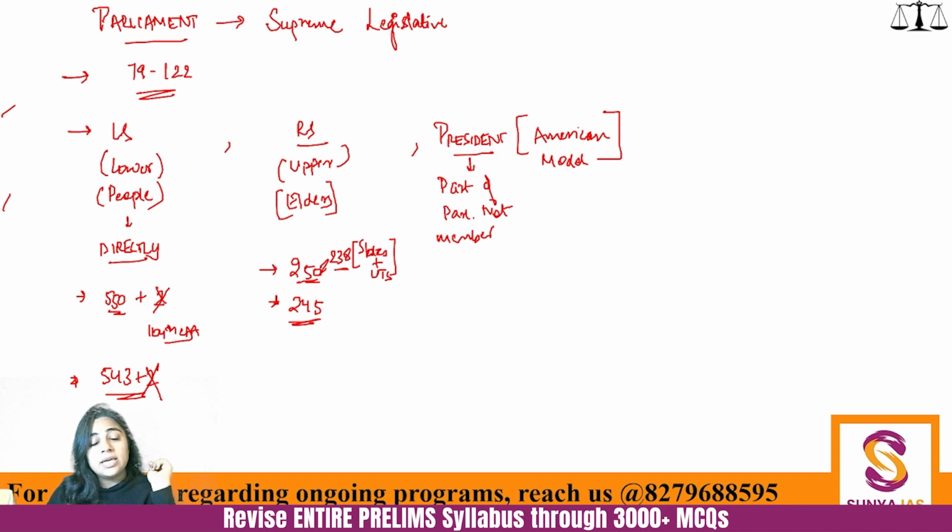So here another question is solved: are the union territories represented in the Rajya Sabha? Yes, they are represented in the Rajya Sabha. So 238 members for states and union territories, and 12 members are nominated by the Indian president. That means the Council of Ministers headed by the Prime Minister advises the president to nominate these people, from which domains? Literature, art, science, social science.